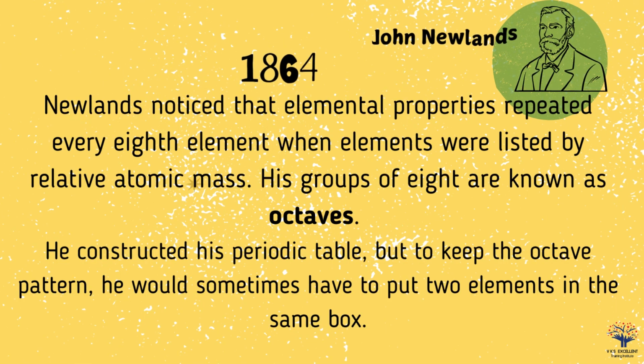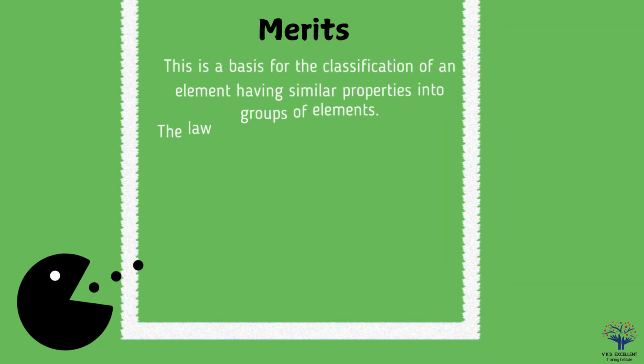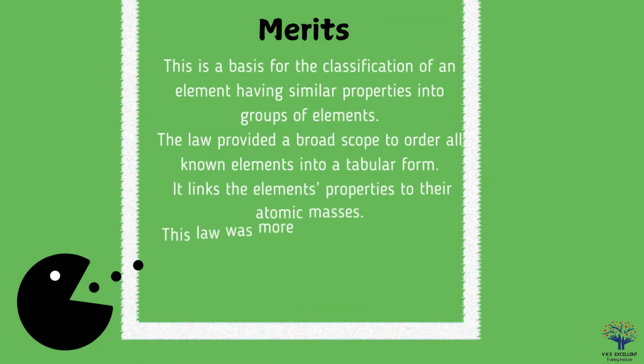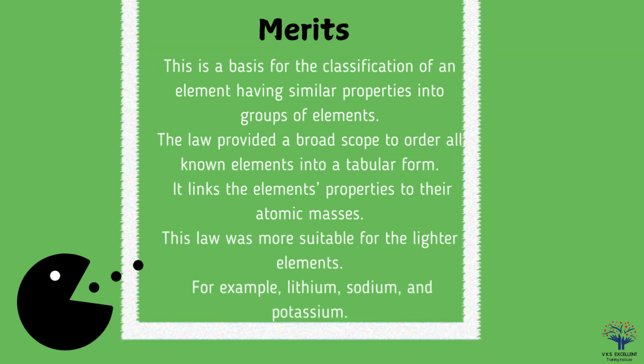In 1864, John Newlands noticed that elemental properties repeated every 8th element when elements were listed by relative atomic mass. His groups of 8 are known as octaves. He constructed his periodic table, but to keep the octave pattern, he would sometimes have to put 2 elements in the same box. The merits of this theory are: this is a basis for the classification of elements having similar properties into groups of elements.